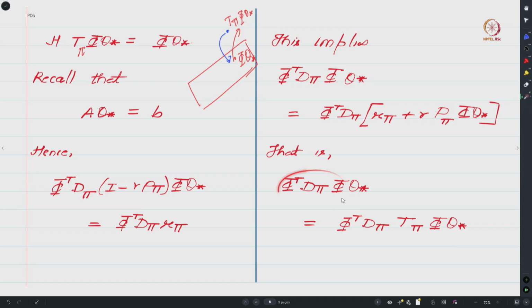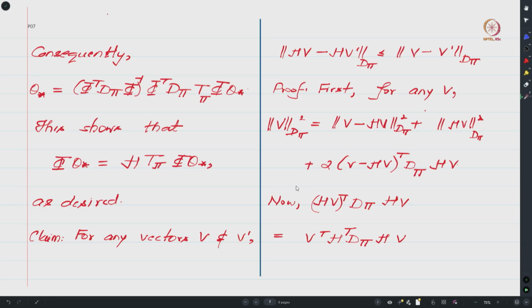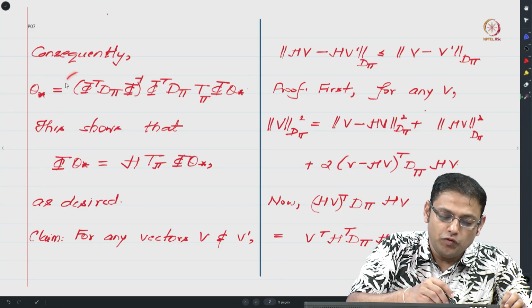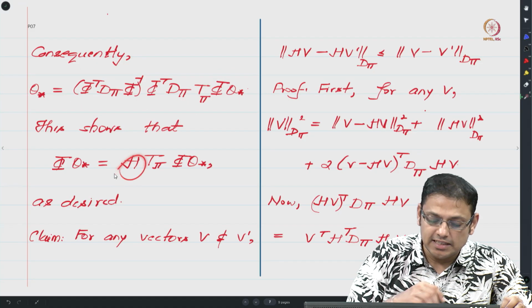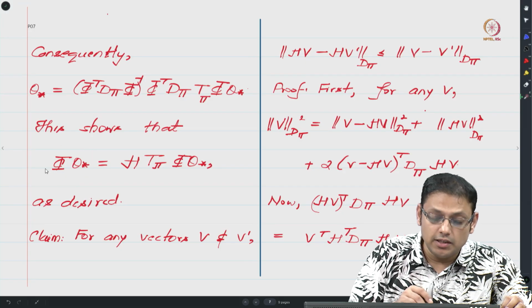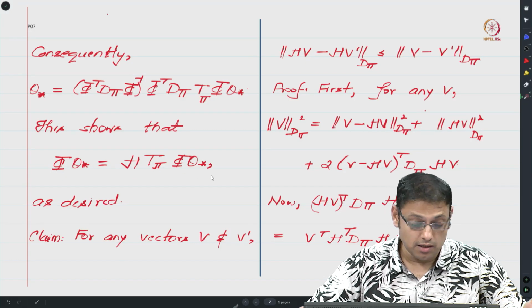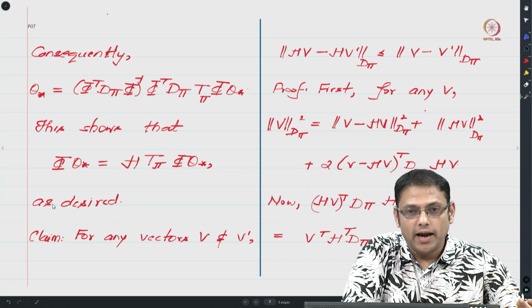Now, this phi transpose D pi phi, as I told you, if you assume your phi matrix has full column rank and your Markov chain is ergodic, which ensures that the D pi matrix has strictly positive diagonal entries and hence is invertible, then phi transpose D pi phi will be invertible, and hence I can take it to the right hand side in the form of an inverse, and then I can multiply both sides by phi, which will show that phi theta star is indeed equal to phi times this expression times T pi phi theta star, and phi times this expression is precisely h, and hence we end up with the relation phi theta star equals h T pi phi theta star, right. And this was the relation that we wanted to prove, and we are over there.